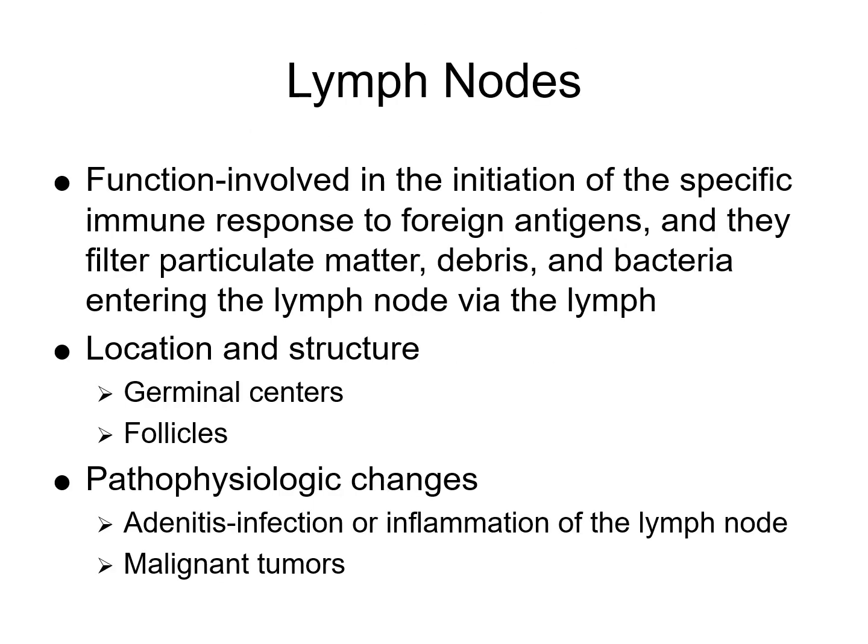Lymph nodes: their function is to initiate the specific immune response to foreign antigens, and filter particulate matter, debris, and bacteria entering via the lymphatic vessels. They are located throughout the body along the lymphatic vessels. Their structural components include germinal centers, which are sites within lymph nodes where B lymphocytes proliferate and differentiate. Follicles are areas containing resting B cells, which can become reactive during immune responses.